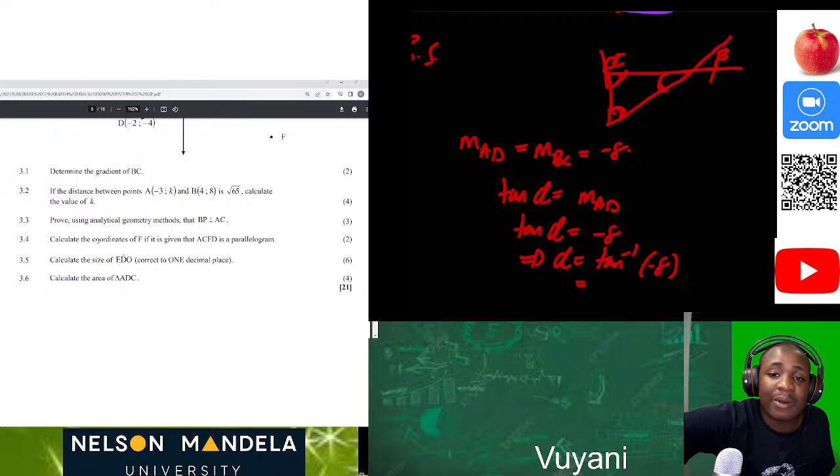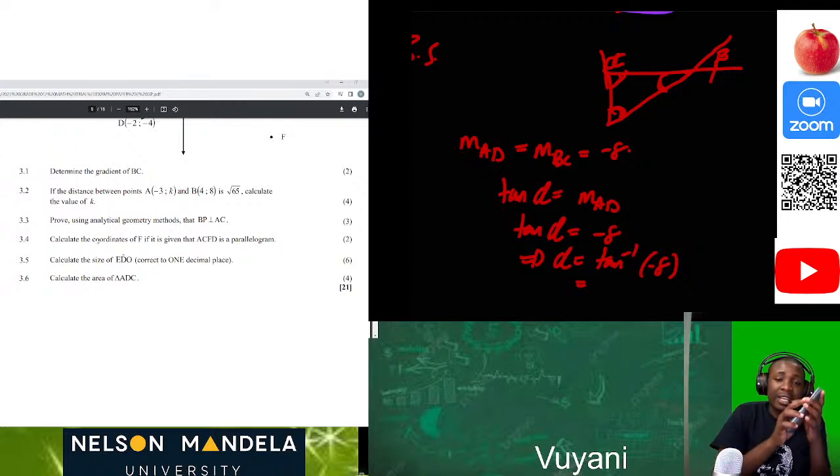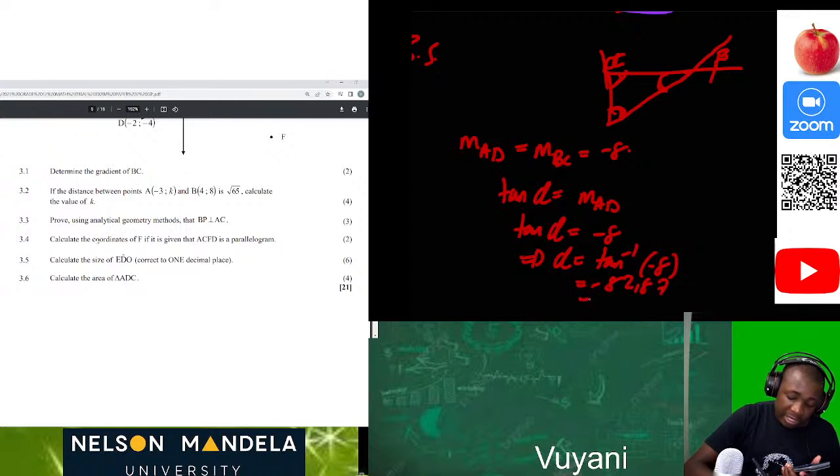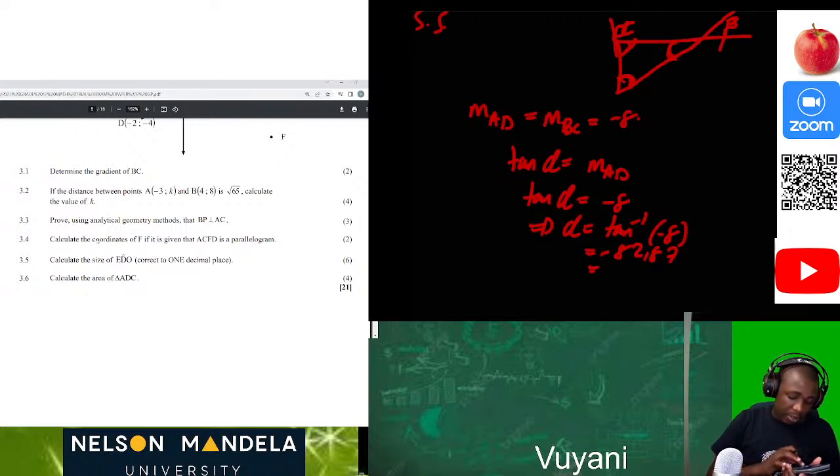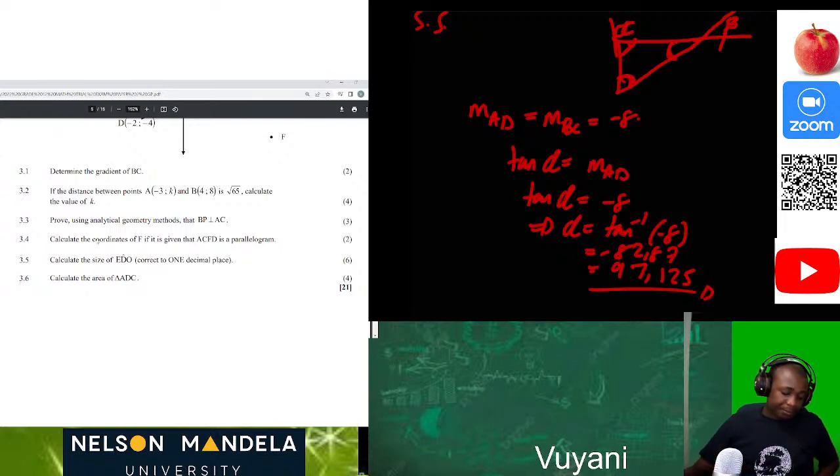Then we use our Casio calculator. Always use your Casio calculator to be able to solve this. Then I'm getting negative 82,87. But we know that the moment it's negative, we add 180 degrees. Then I'm getting 97,125. Now we have alpha.